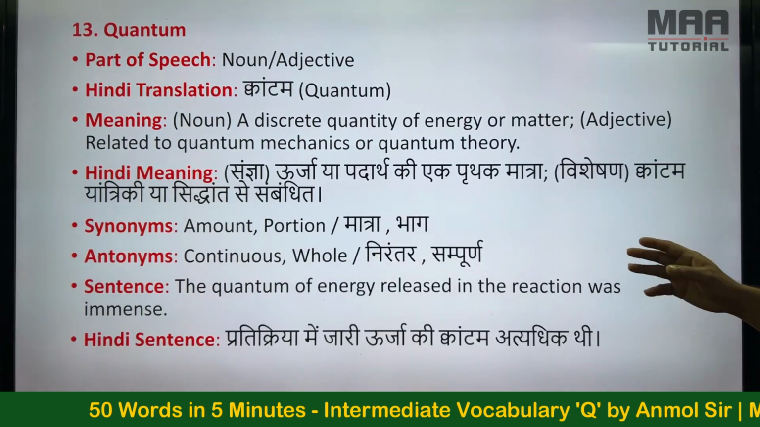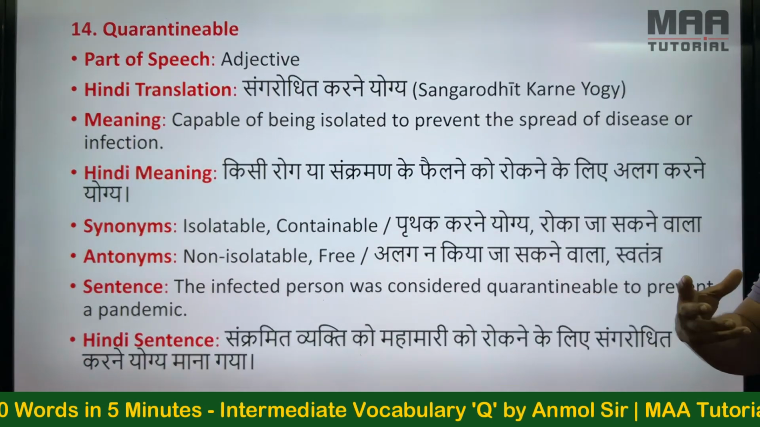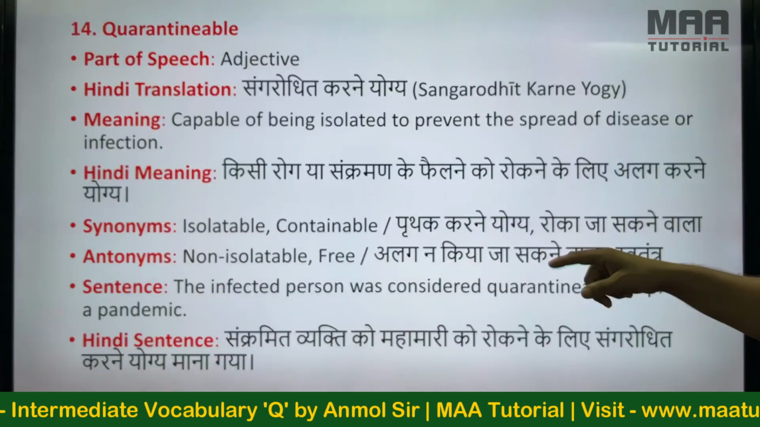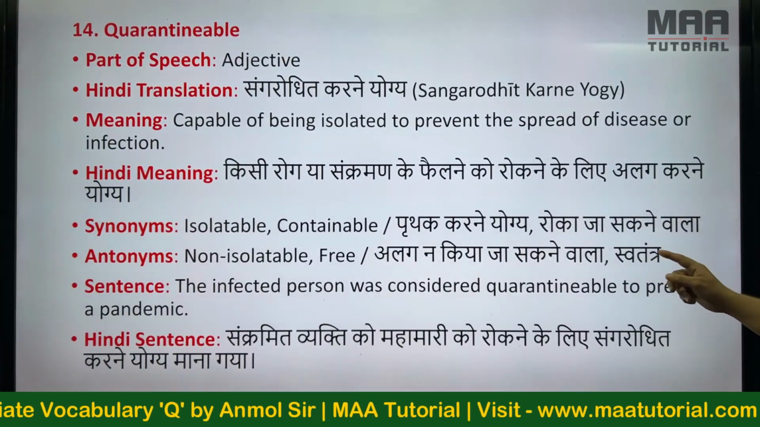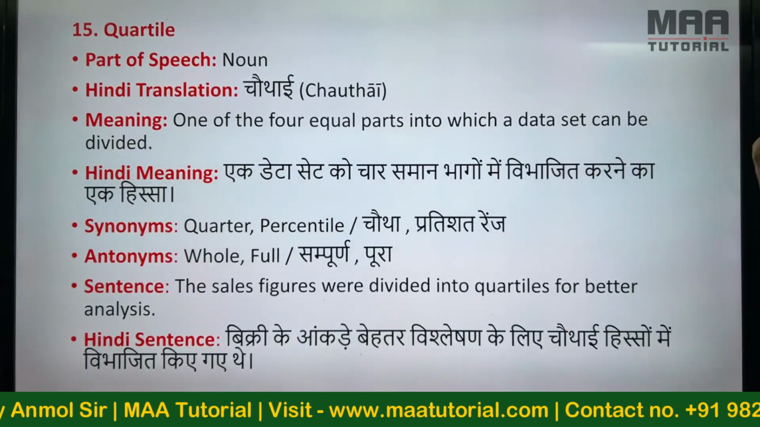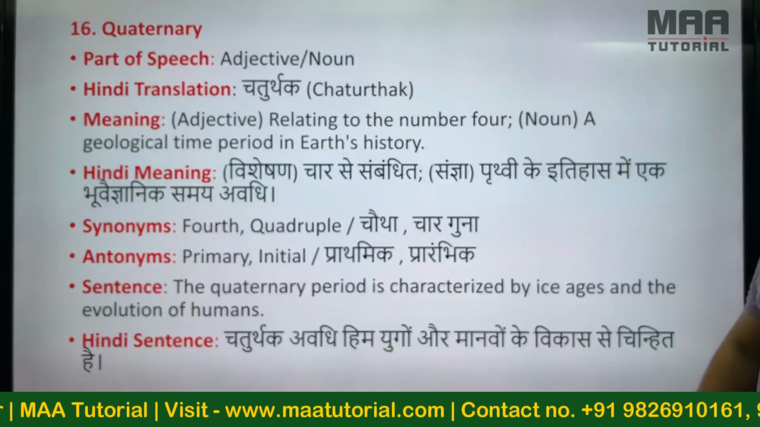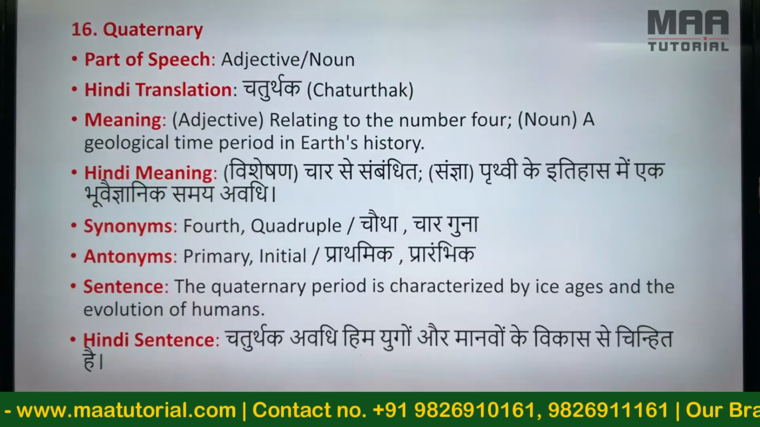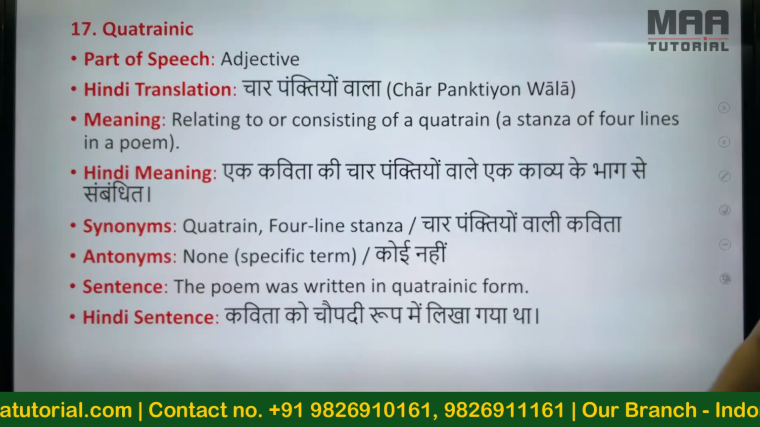Quantum. The quantum of energy released in the reaction was immense. Means matra. Quarantinable. Sangrodhit karne yogya. The infected person was considered quarantinable to prevent a pandemic. Quartile, chothai. The sales figures are divided into quartiles for better analysis. Quaternary, chaturthak. The quaternary period is characterized by ice ages and the evolution of humans.